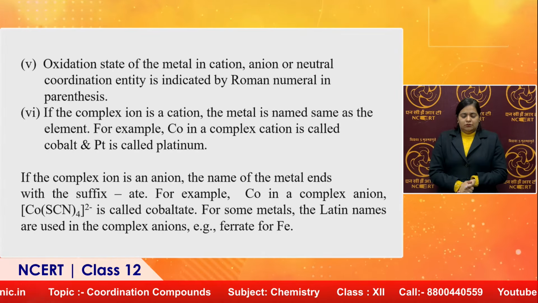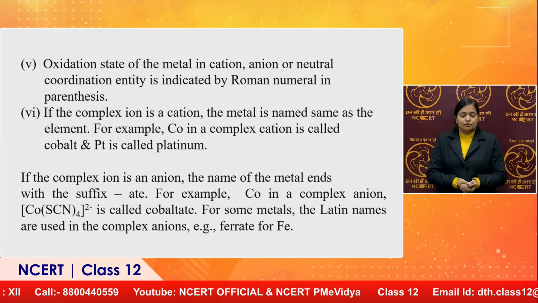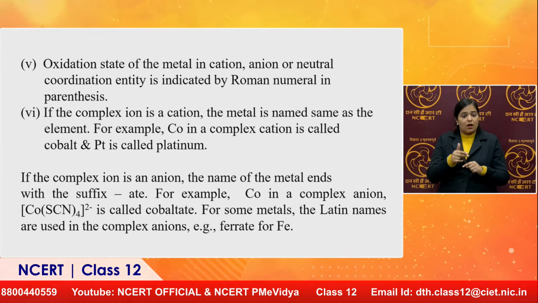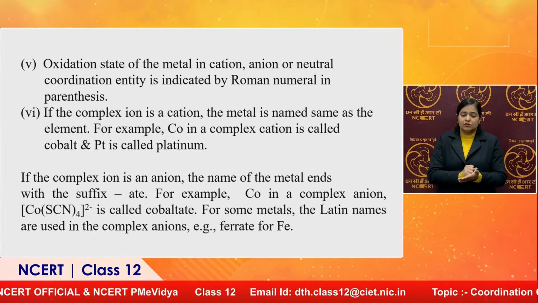In case of iron, Fe, the ferrate is to be written. So, by this situation we must be very clear how the name of the metal is to be written accordingly in the complex, that will be decided by the charge present on the complex.